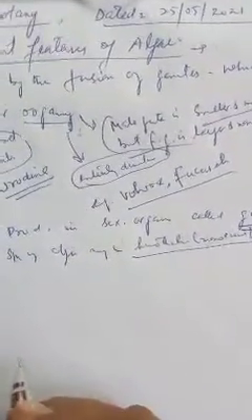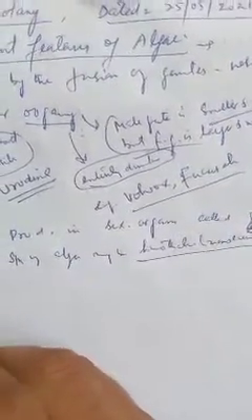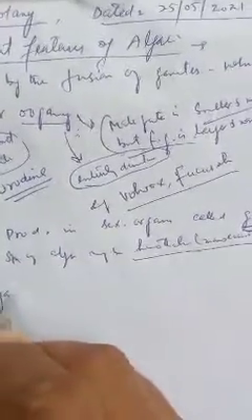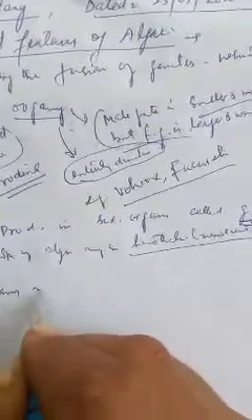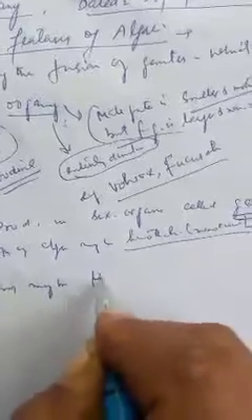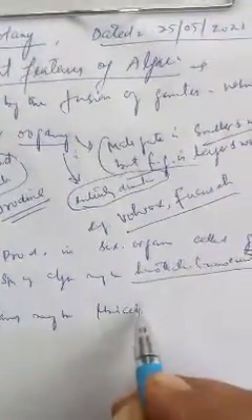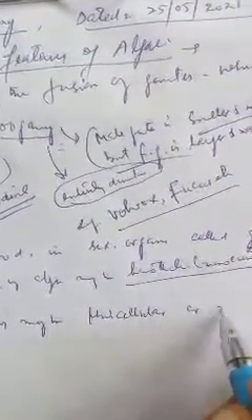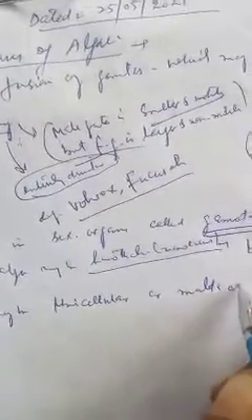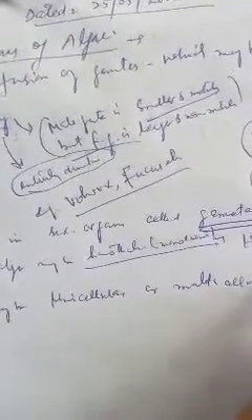Number 12th feature, sex organs may be unicellular or multicellular, but always non-jacketed.